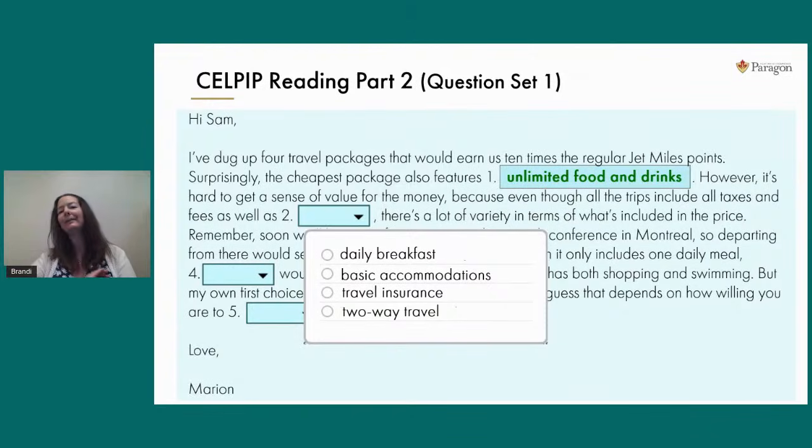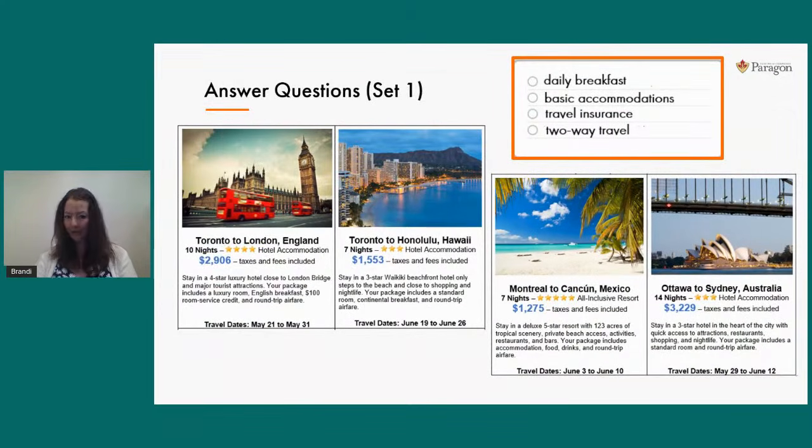So again, before we even read those answer choices, let's determine what part of the diagram we're going to be looking at in order to find these ideas. Returning to that sentence that we just read together, Marion says, because even though all the trips include all taxes and fees, as well as one of these answer choices. So what that means then is that we will find one of these 4 answer choices. It has to be true for every single trip mentioned. So for this question, we're going to have to look at all 4 parts of the diagram. So there are all 4 parts.